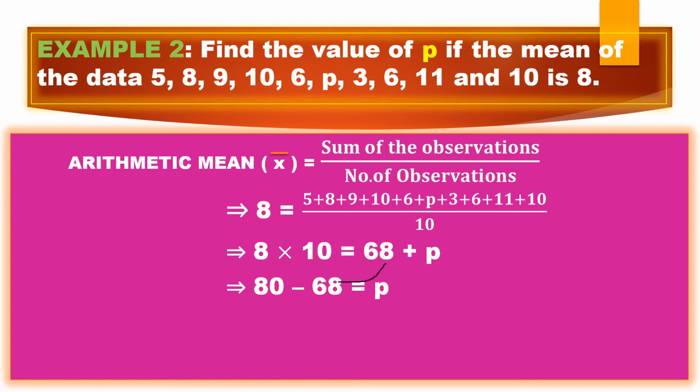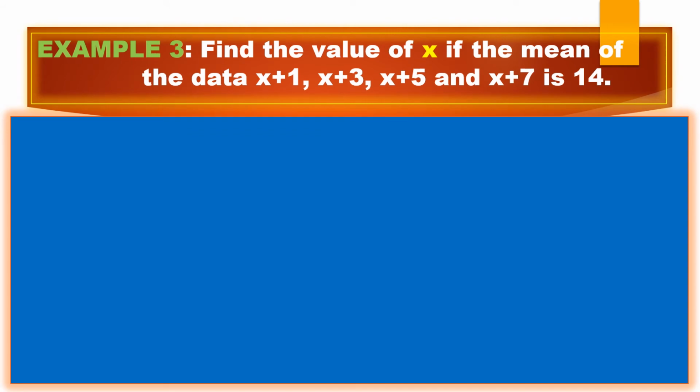So plus 68, when it goes there, becomes minus 68. So p equals 80 minus 68. Subtract and you'll get p equals 12. Okay, so now we got the observation p equals 12. Let us take the next example.